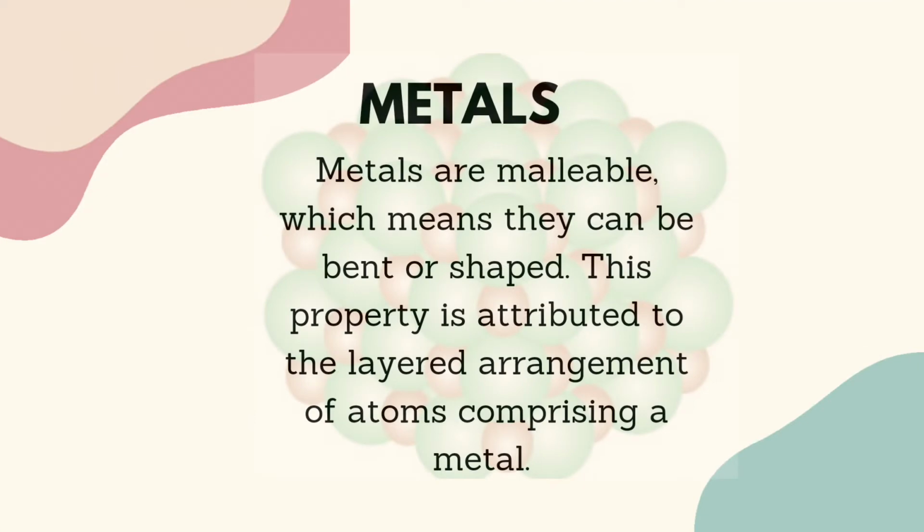Metals. Metals are malleable, which means they can be bent or shaped. This property is attributed to the layered arrangement of atoms comprising metal. Examples of metals are aluminum, copper, iron, tin, gold, lead, bronze, and steel.